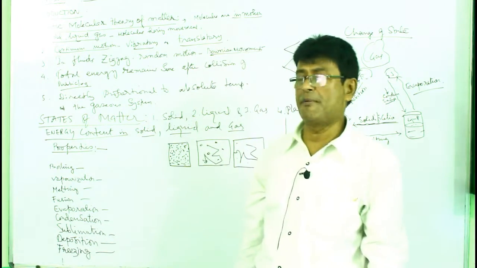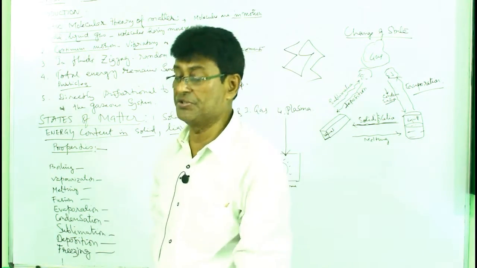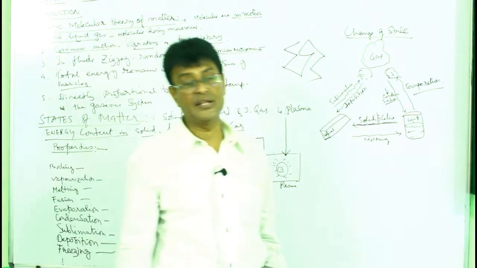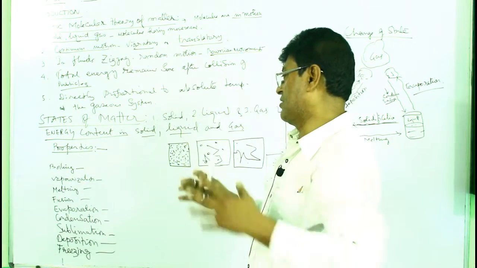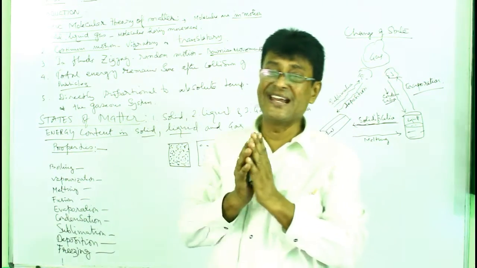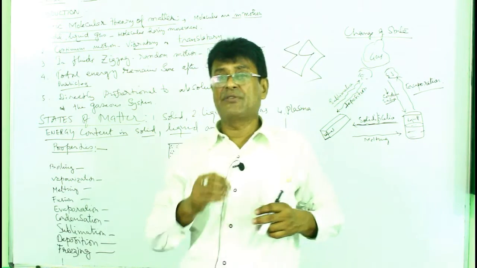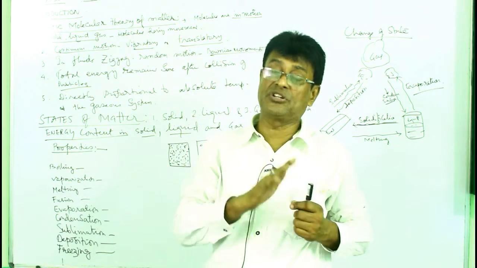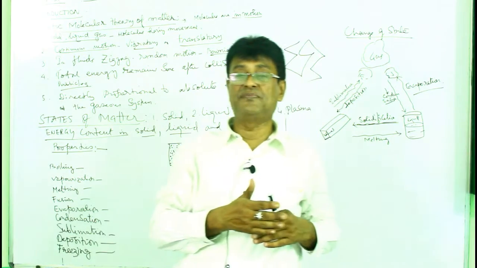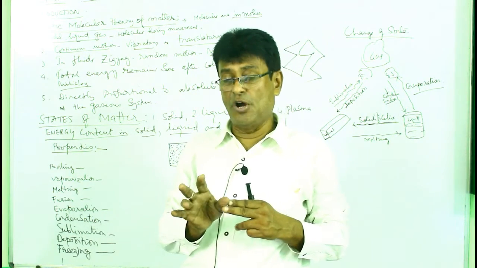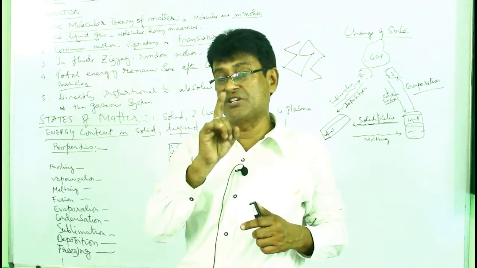Boiling. Boiling is the property by which the liquid changes to gas. So boiling is a state when a certain liquid attains a particular temperature at which it starts changing from the liquid state to the vapor state. And as it starts boiling, until it boils completely, the temperature remains the same.